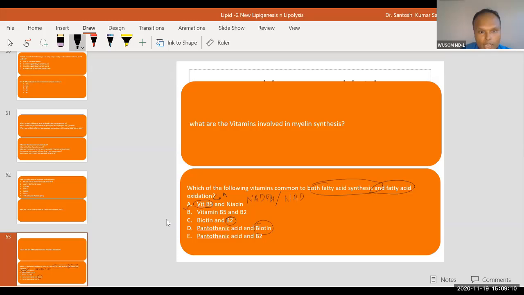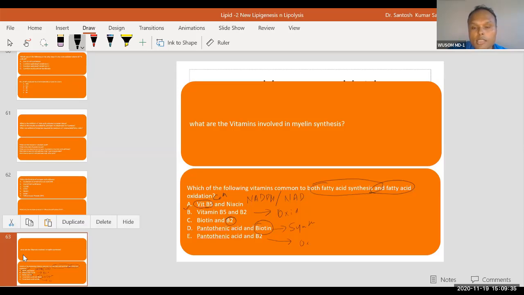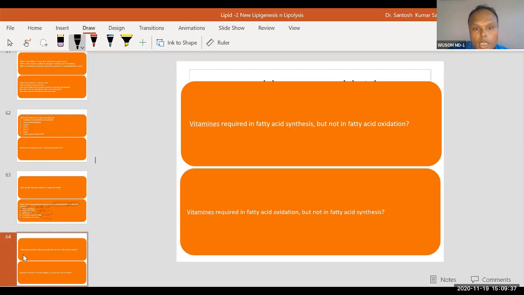Now you can see vitamin B5 and B2 are required for fatty acid oxidation. Biotin and pantothenic acid are required for synthesis. Pantothenic acid is also required for oxidation. You can see B2 for oxidation, biotin for synthesis. Remember these, because when we study diseases of vitamin deficiency, we will require all these things. Which vitamin is required for fatty acid synthesis but not for fatty acid oxidation?